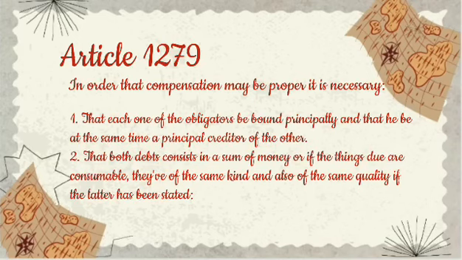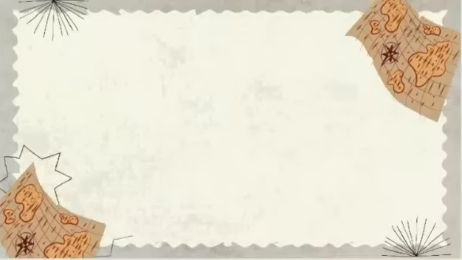Article 1279. In order that compensation may be proper, it is necessary: 1. That each one of the obligors be bound principally and that he be at the same time a principal creditor of the other. 2. That both debts consist in a sum of money, or if the things due are consumable, they be of the same kind and also of the same quality if the latter has been stated. 3.